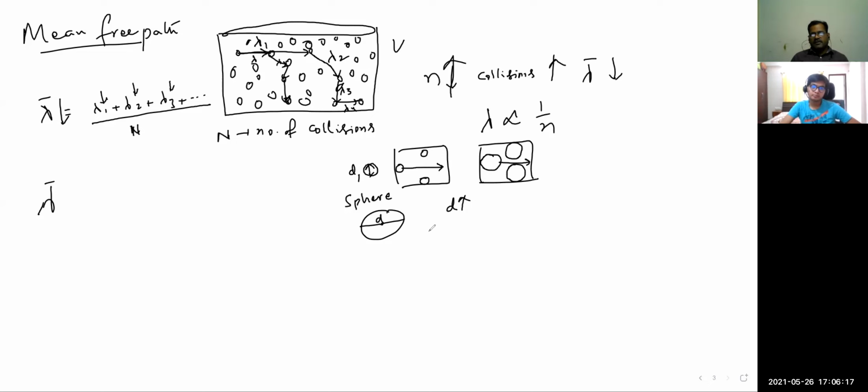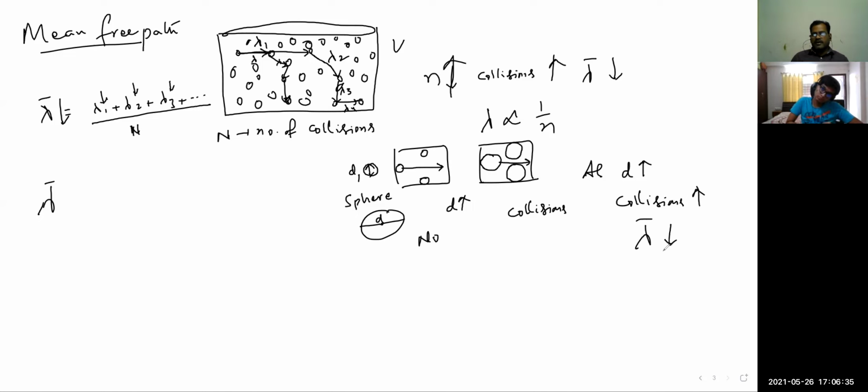In the first case, no collision; in the second case, collision occurs. So as the diameter increases, collisions increase, and the mean free path value decreases. So we can conclude that the mean free path is inversely proportional to the diameter also.